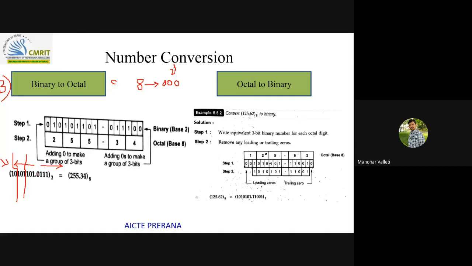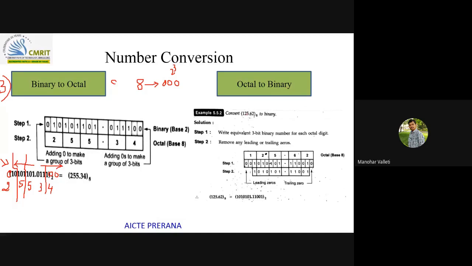Likewise, the same from this side. And if only 1 digit is there, without changing the value, you need to put zeros here so that the fraction value won't change. Same way, in this last group only 2 digits were there, so without changing the value you can put 0. So 010 has the equivalent 2, and 5, 5, 3, 100 is 4. So 255.34.